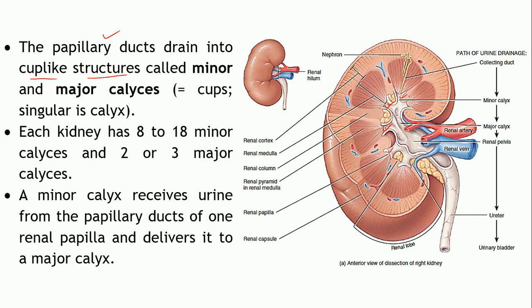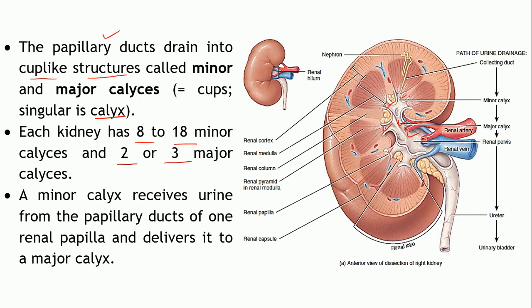Singular is calyx: one minor calyx, multiple minor calyces. From the minor calyx, the urine is drained into the major calyx. Each kidney will have roughly 8 to 18 minor calyces, and just 2 or 3 major calyces.